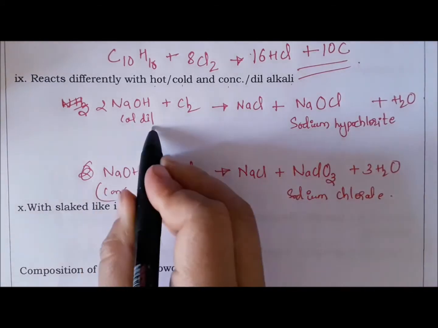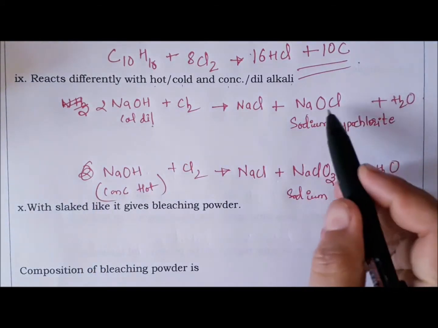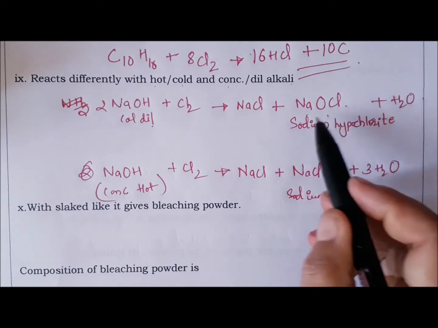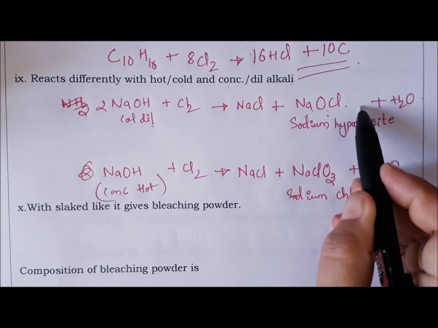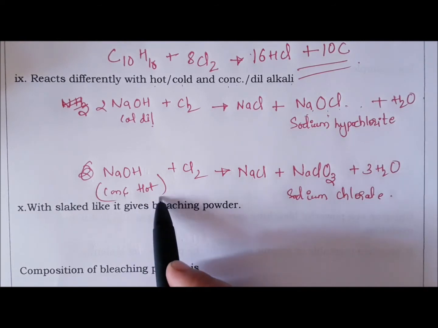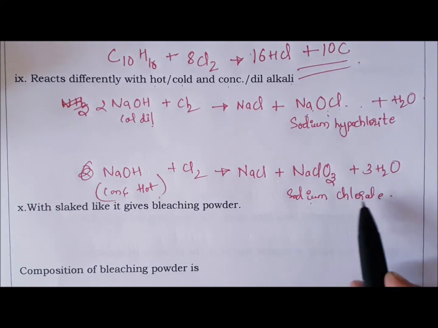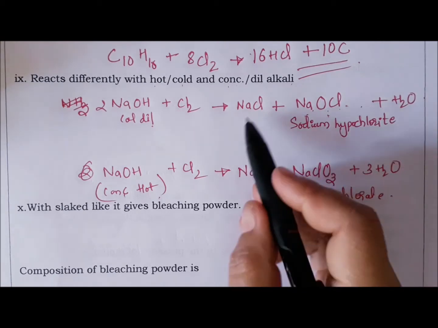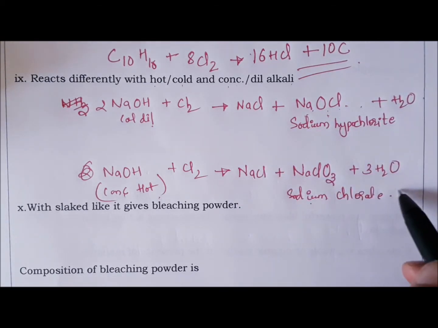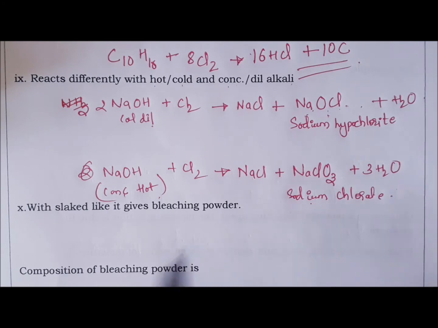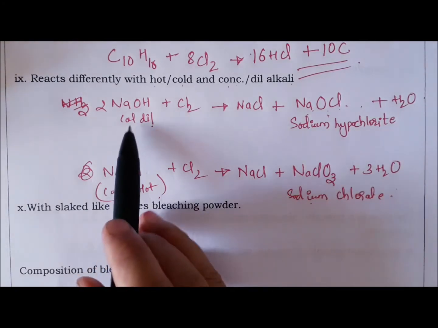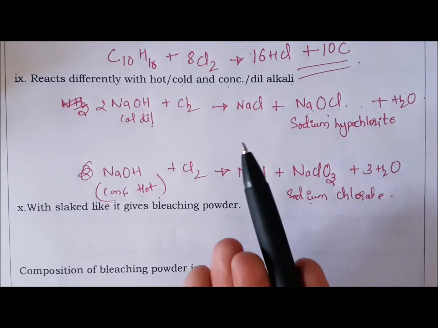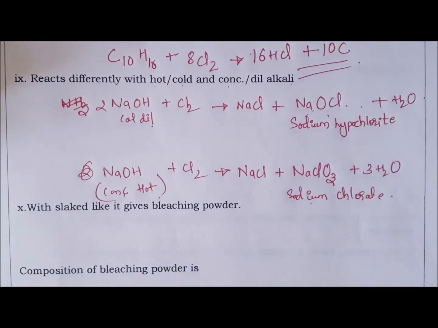So cold and dilute gives sodium hypochlorite, NaOCl, and concentrated and hot gives sodium chlorate, NaClO3. The rest, NaCl and H2O, are the same. So that means the reaction depends on the nature of the solution, whether concentrated, hot or cold, and it will give a different product.